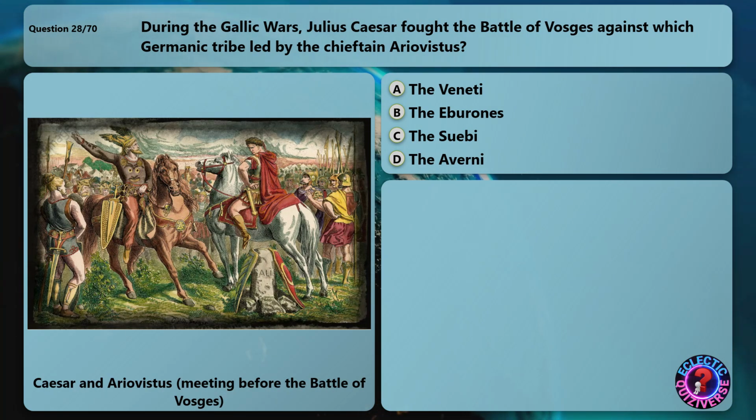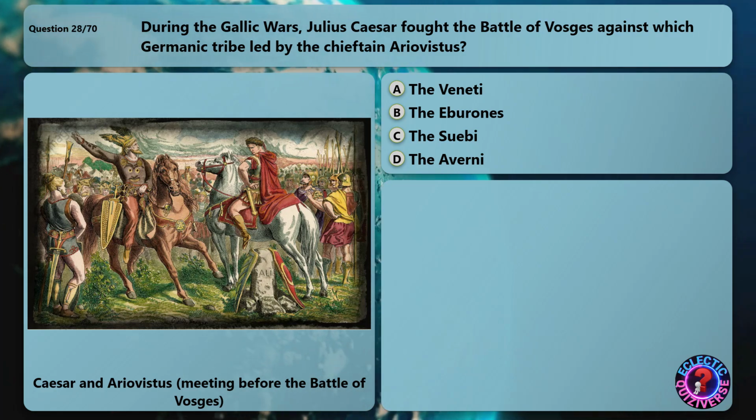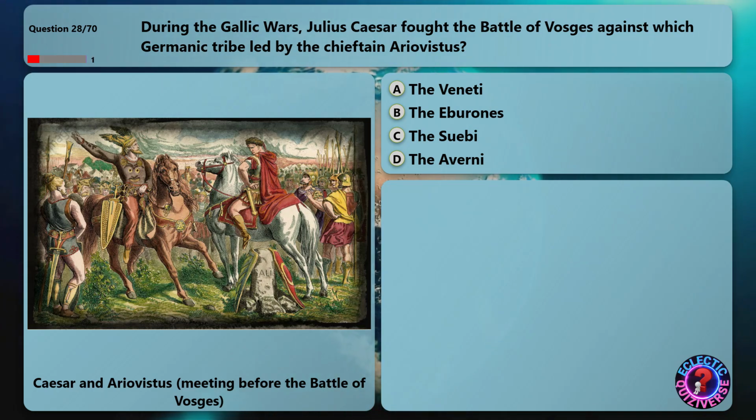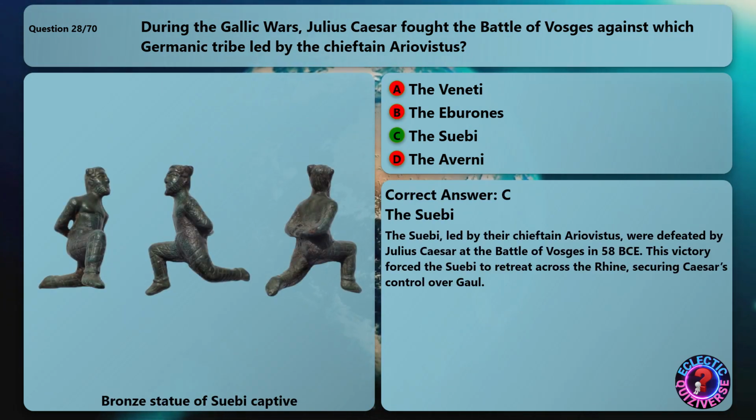During the Gallic Wars, Julius Caesar fought the Battle of Vosges against which Germanic tribe led by the chieftain Ariovistus? The correct answer is the Suebi. The Suebi, led by their chieftain Ariovistus, were defeated by Julius Caesar at the Battle of Vosges in 58 BC. This victory forced the Suebi to retreat across the Rhine, securing Caesar's control over Gaul.